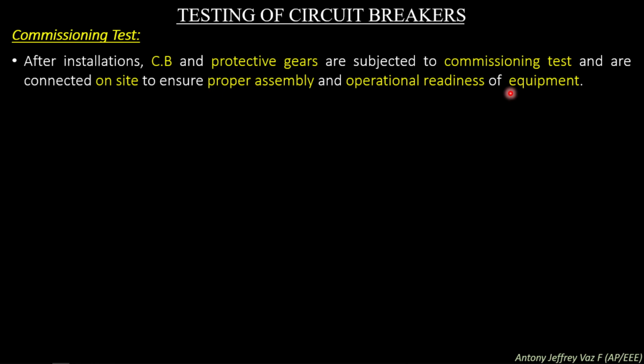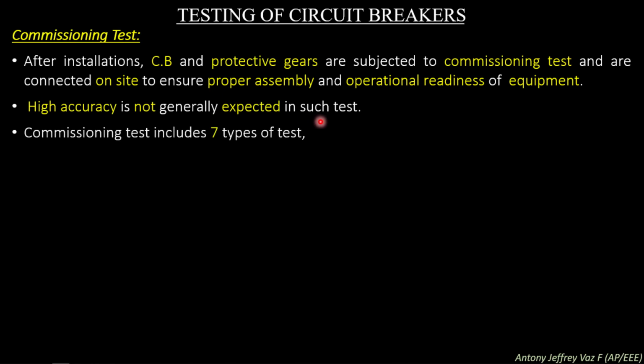When a circuit breaker is connected and starts to work in a power system, during the commissioning period a commissioning test is made to ensure the proper assembly and operational readiness of the equipment. High accuracy is not generally expected in such tests.